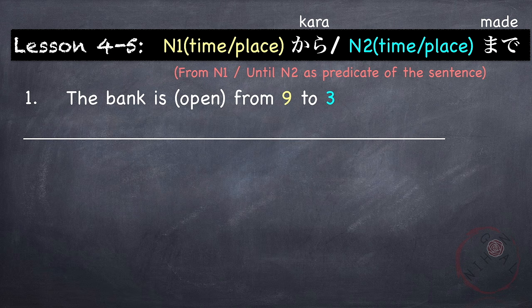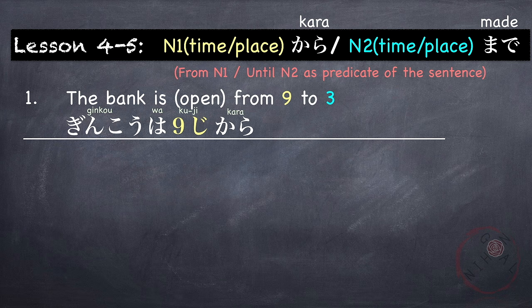For example, the bank is open from 9 o'clock to 3 o'clock. Bank is 銀行。銀行は9時から3時までです。The bank is from 9 to 3.